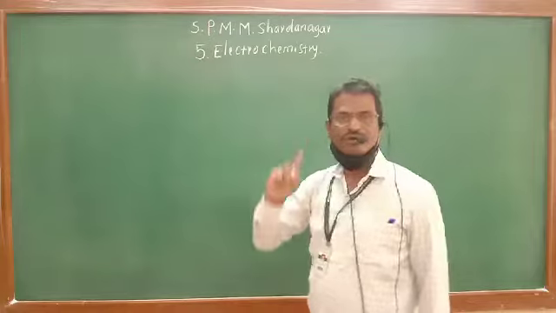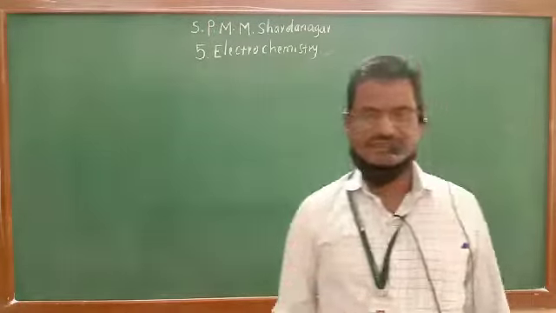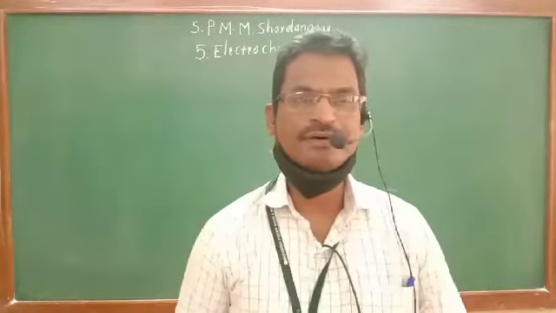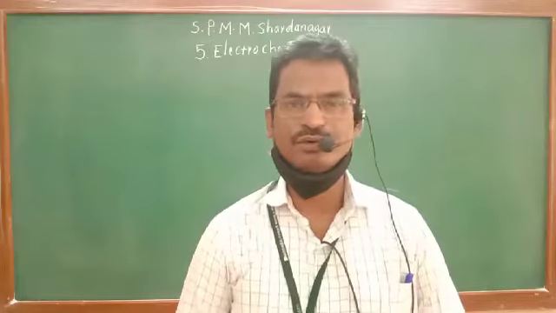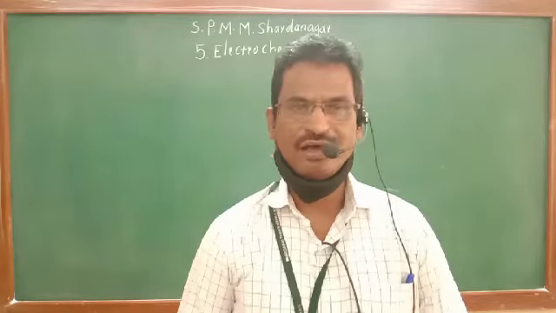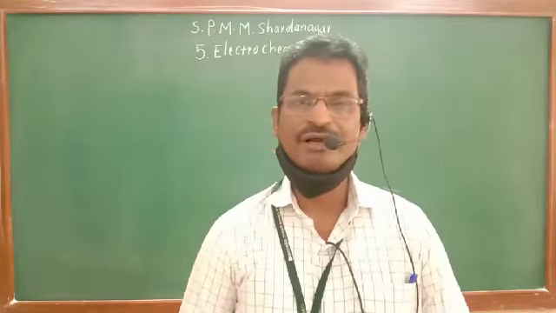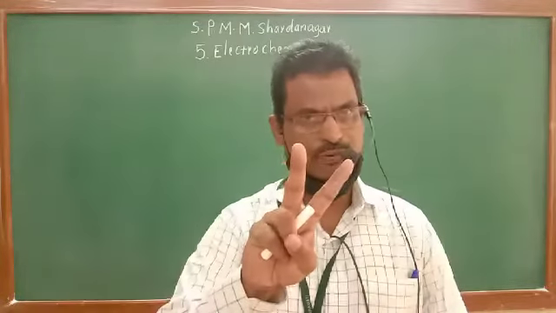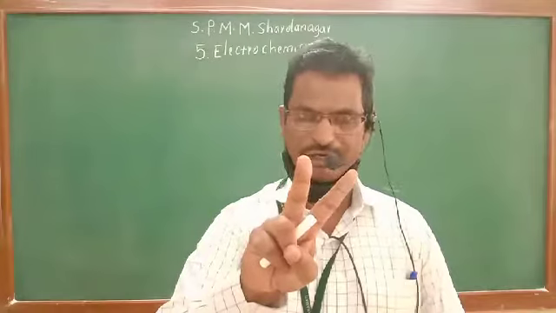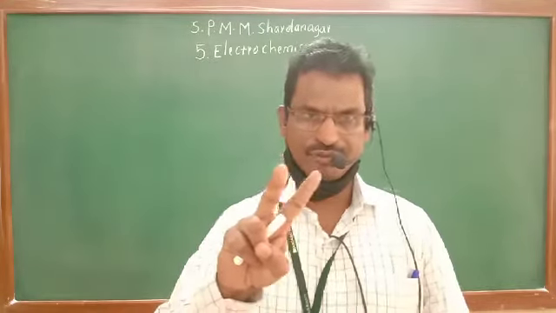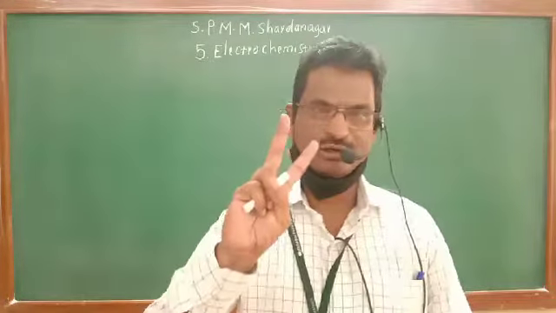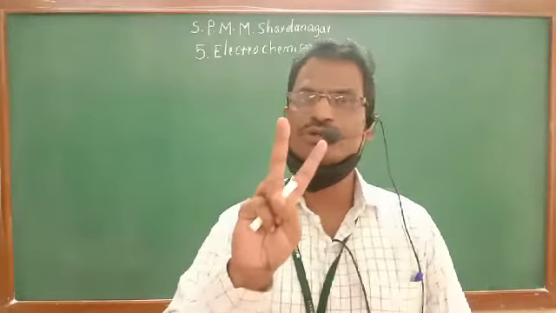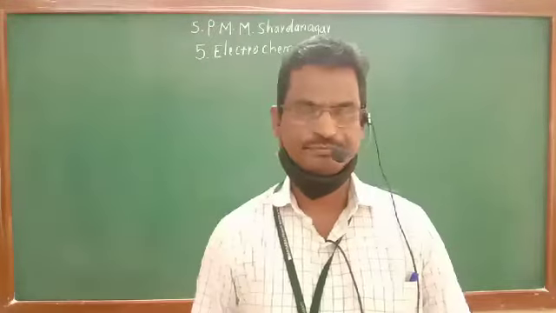So in electrochemistry, there is a conversion of electric energy into chemical energy as well as chemical energy into electric energy. Two forms of energy are convertible into each other according to electrochemistry. Those 2 conversions are studied.